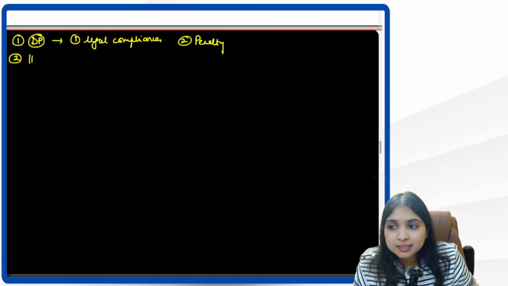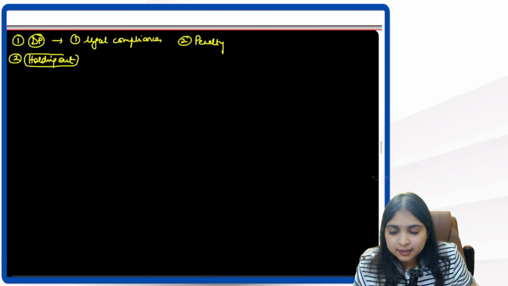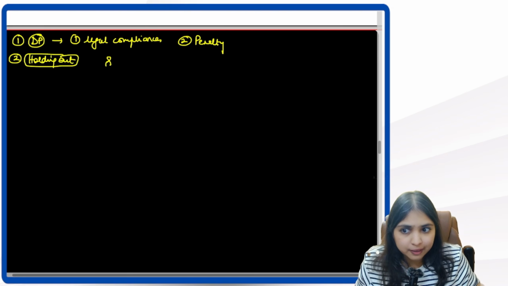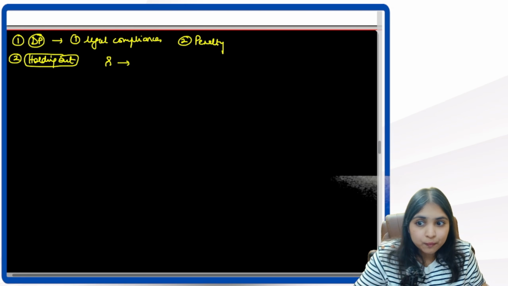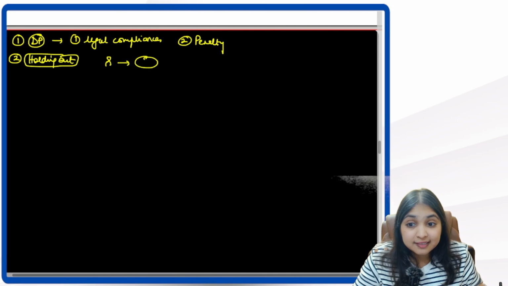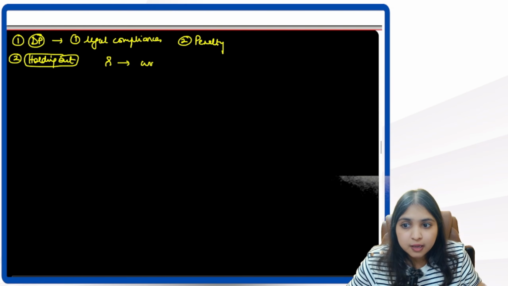Then remember we discussed partner by holding out. Here what did we learn? There's a person who is actually not a partner, but he is representing himself to be a partner. What words did we see? He is representing himself to be a partner either through his words or through his conduct.